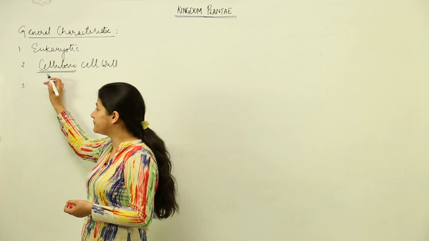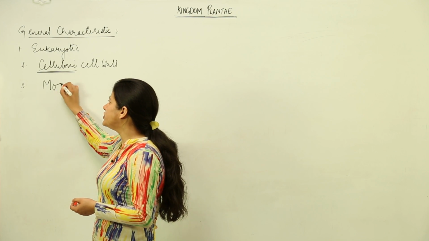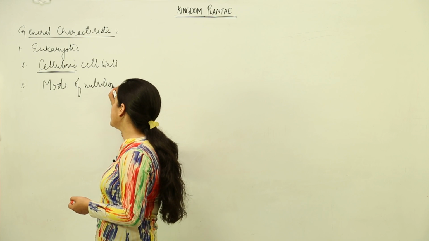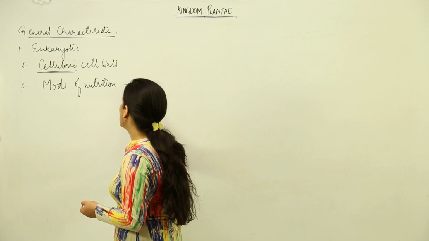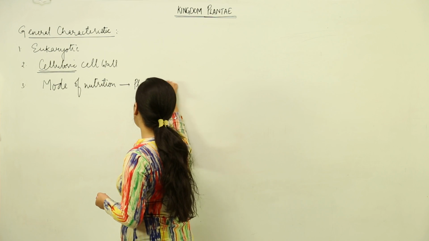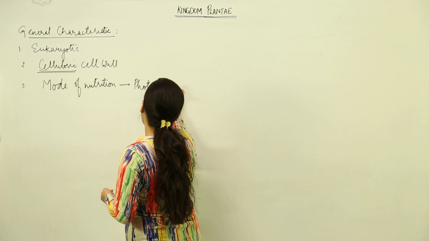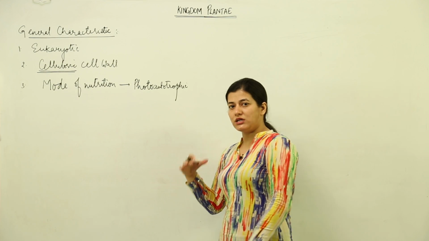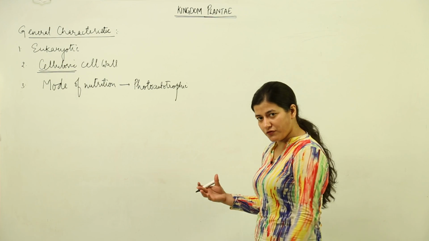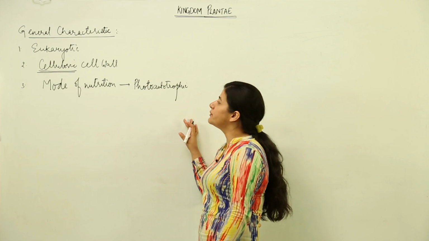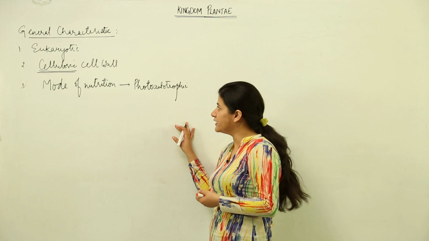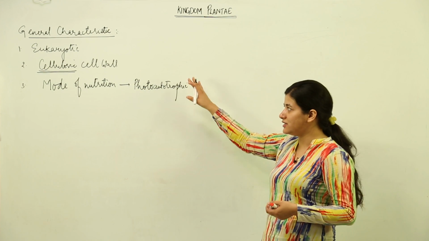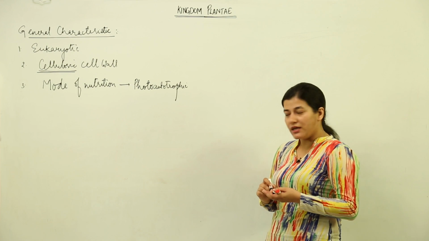And the third one is their mode of nutrition, which happens to be autotrophic. Alright, and which autotrophic? Photoautotrophic. Now you have heard about the process of photosynthesis, which is utilizing the sun's light and converting it into the food material, that is in the form of glucose, and this makes plants the primary producers in the ecological context. So these are the 3 general characteristics. If the given cell or organism is having these characteristics, it is to be classified into kingdom Plantae.